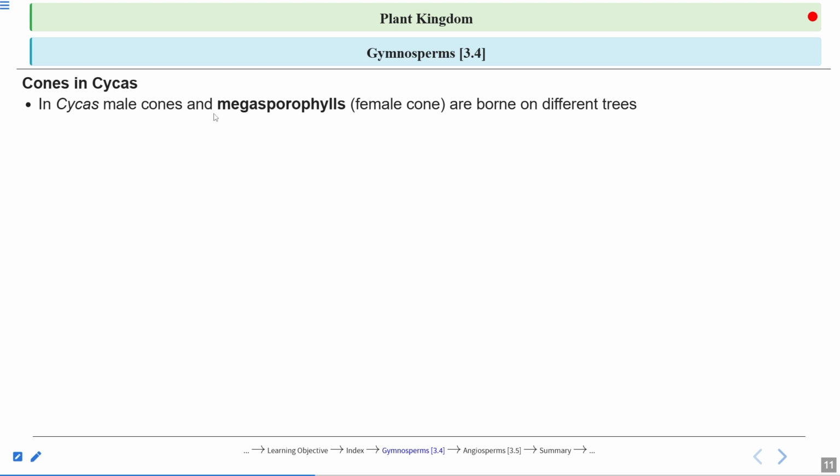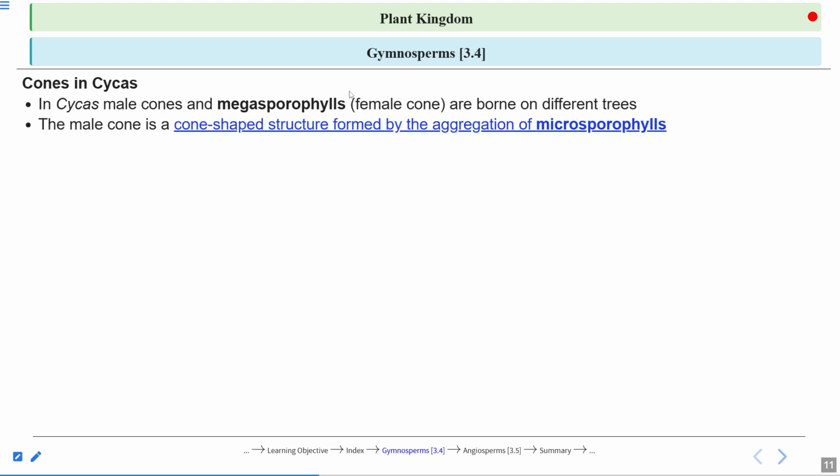Cycas male cone or male strobili and the megasporophylls, the female cone, are born on different trees. In Pinus, they are born on the same tree, but in the case of Cycas, they are born on different trees. The male cone is a cone-shaped structure formed by the aggregation of the microsporophylls.